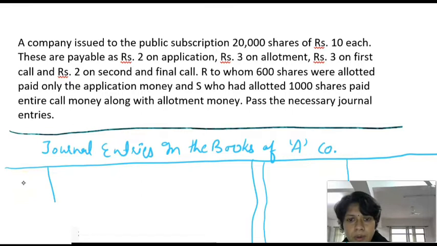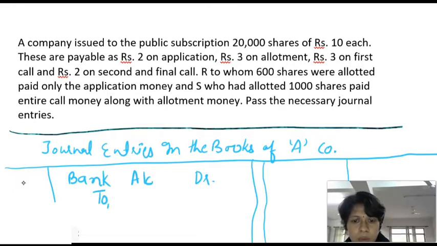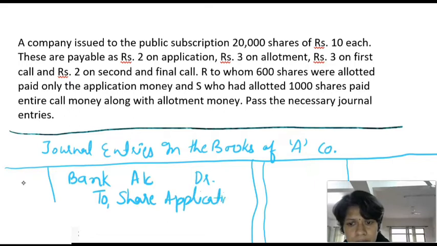Now we will do the first transaction. Same as before, bank account debit to equity, but the word equity is not mentioned, so we will write only shares. Bank account debit to share application account, and the amount is 20,000 shares multiplied by 2 rupees application.